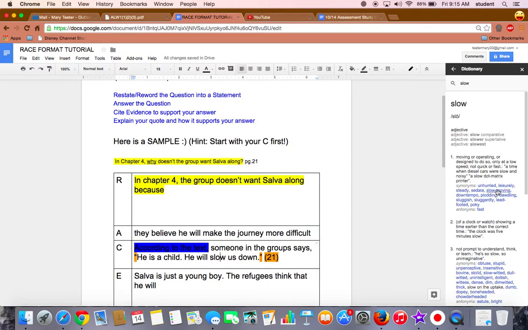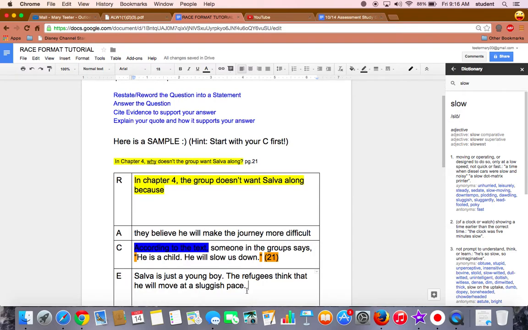And I see leisurely, steady, slow moving, sluggish, and I really like that word sluggish. I think it's strong, so I'm going to use that. The refugees think he will move at a sluggish pace. So now what I've done is I've taken this quote, he is a child, he'll slow us down, and I've explained it by using other words. Salva's just a young boy, the refugees think he will move at a sluggish pace.